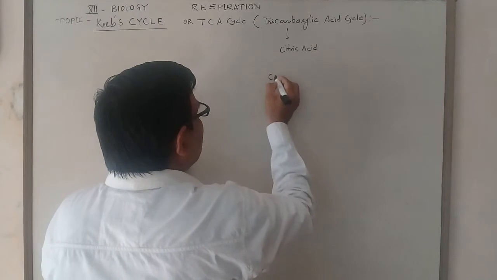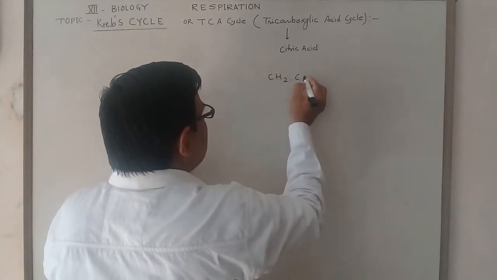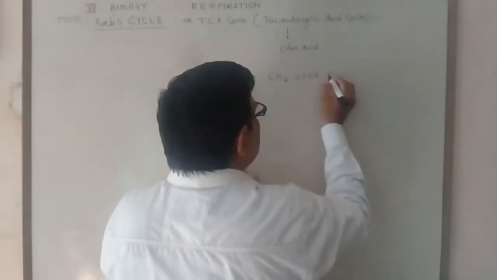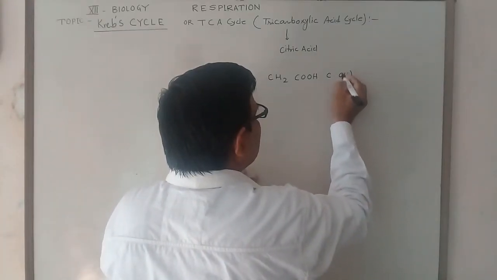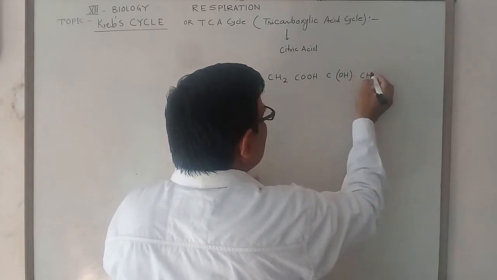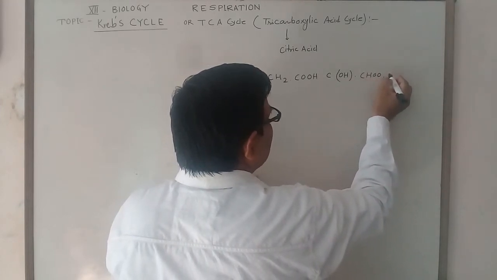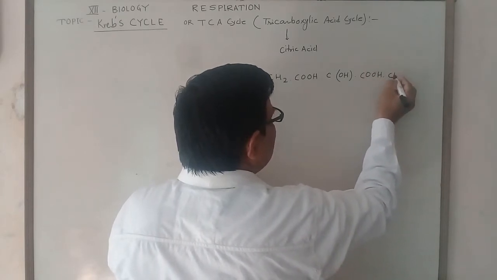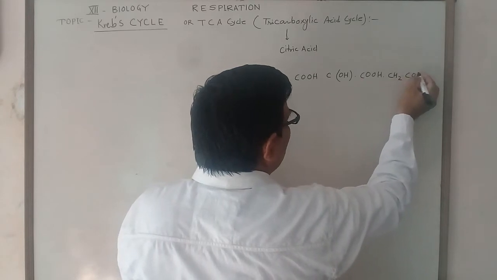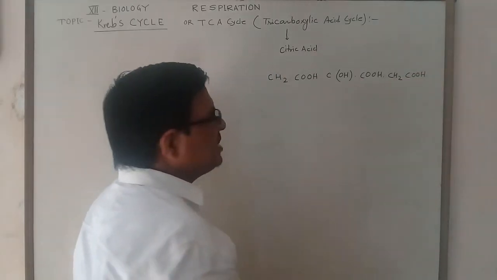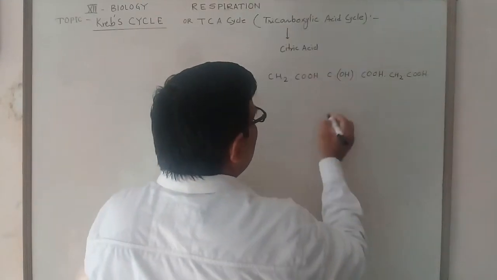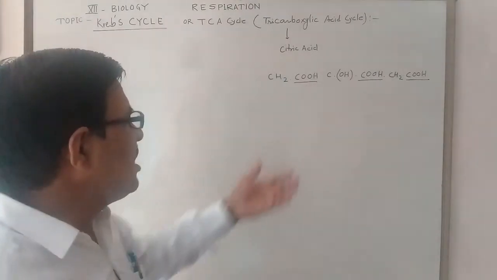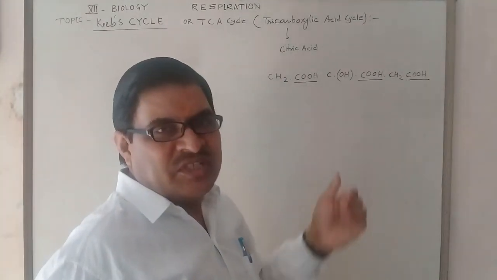Citric acid has the formula CH2COOH, COH COOH, CH2COOH. So in citric acid, the 3 COOH means 3 carboxylic acids are present.